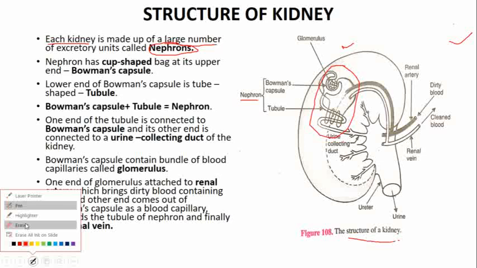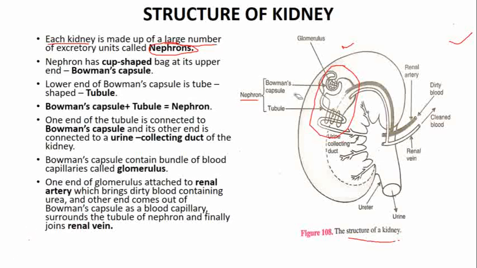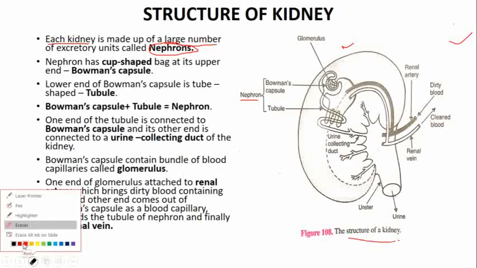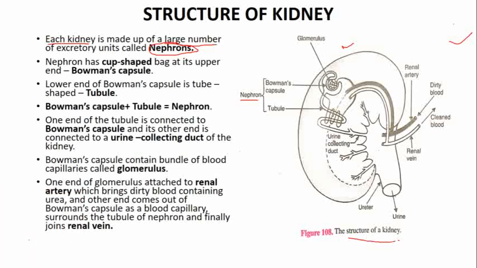Can you see it? This complete thing is the structure of nephron. Let me take a pen. Now this complete thing is the structure of nephron. Now what is nephron? Nephron has a cup-shaped bag at its upper end.